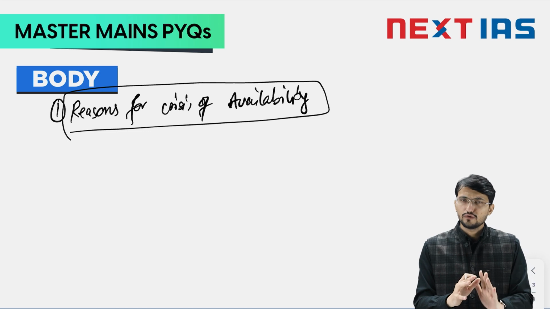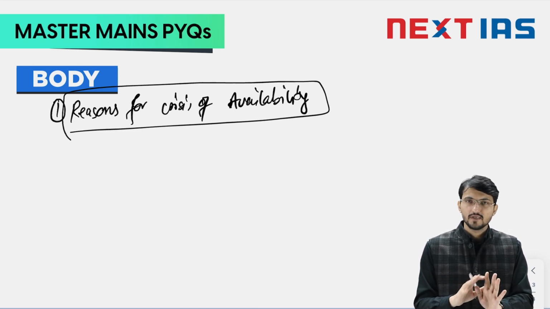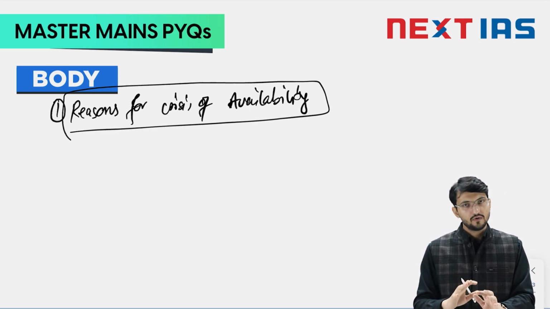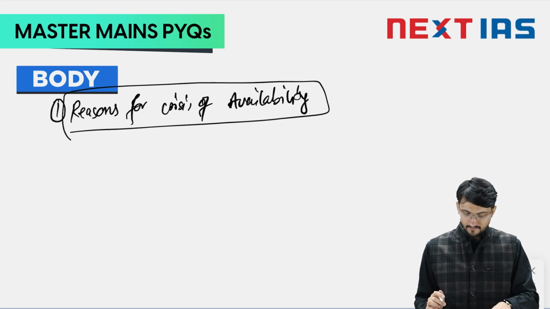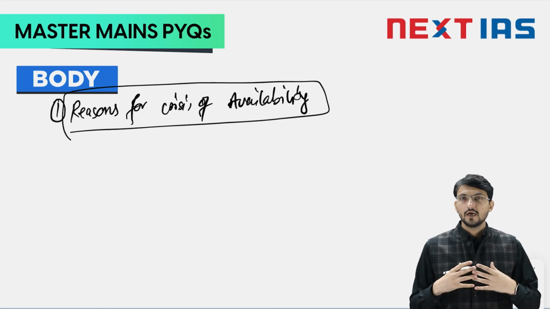That way, and also keep in mind that this is a 10 marker. So if you write 5 points, 4 points, it will be enough. If you are making a map, if you are writing a good introduction and a good conclusion, 4-5 points for each dimension will be more than enough. So how can you think of reasons for availability?